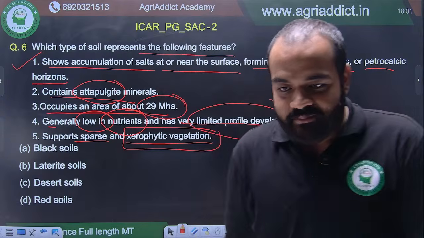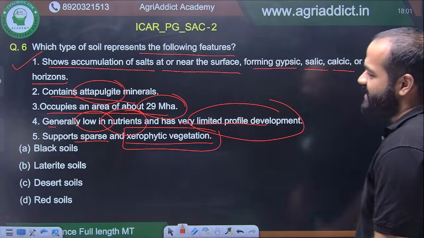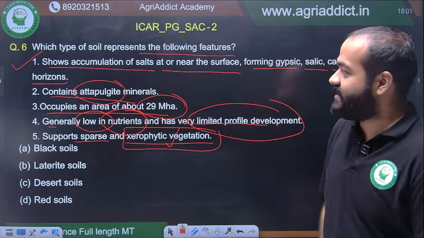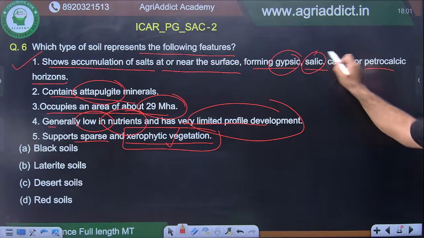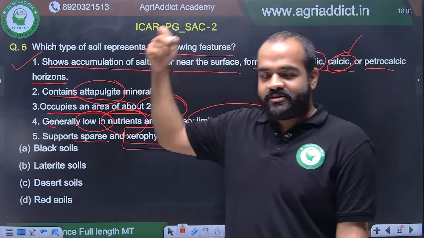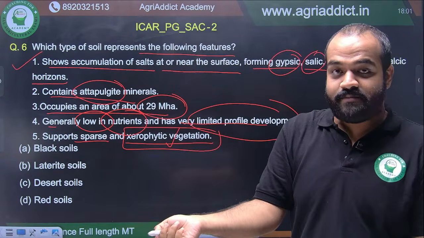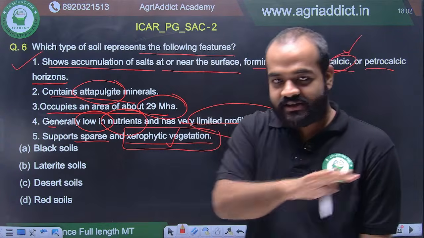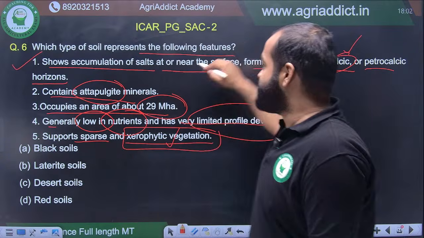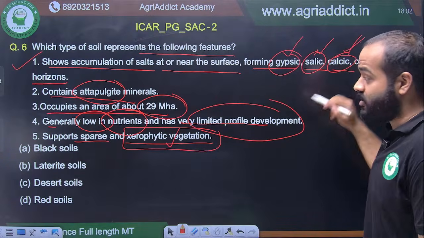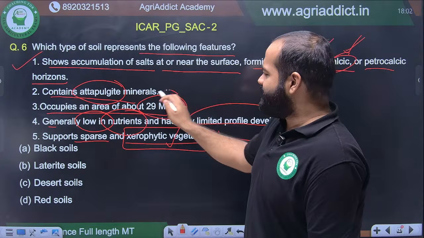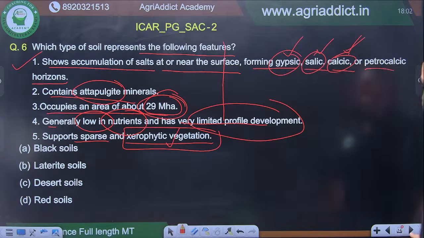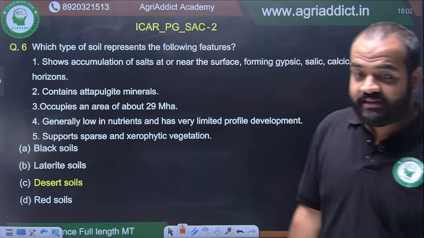So tell me, yes, desert soil is the answer. This is a very easy question. You don't have to know that much also. This xerophytic vegetation directly gives the answer. Also, this formation of gypsic, salic, calcic also gives the answer because this forms in the desert soil in the arid and semi-arid climate where the evaporative demand is very high and the water goes up and the salts accumulate in the soil, resulting in the formation of these horizons, gypsic, salic and calcic or petrocalcic. And even if you don't remember this data, it doesn't matter because there is lots of data to find out the answer. And also, in the exam, you might not get all this data.